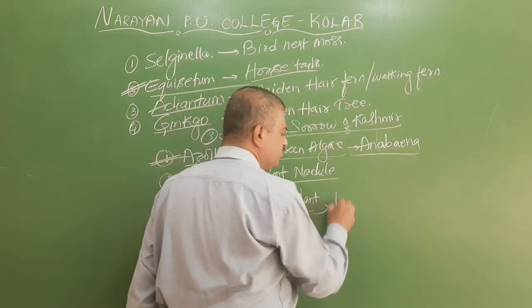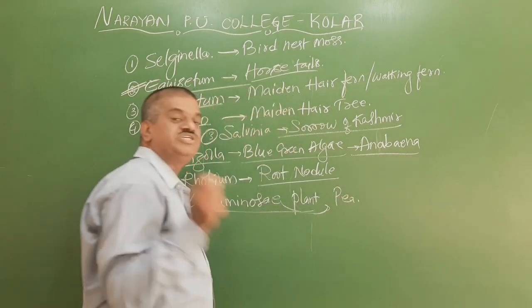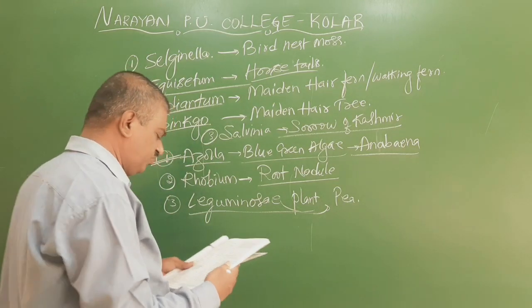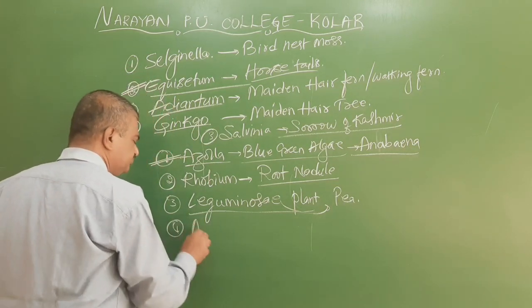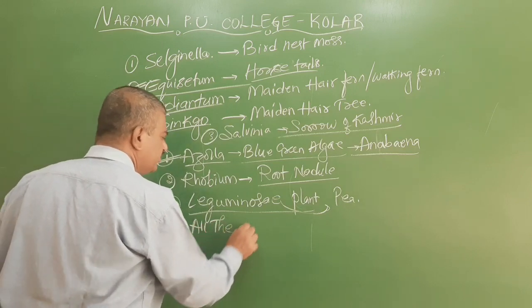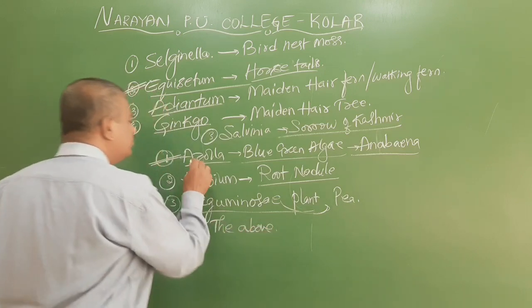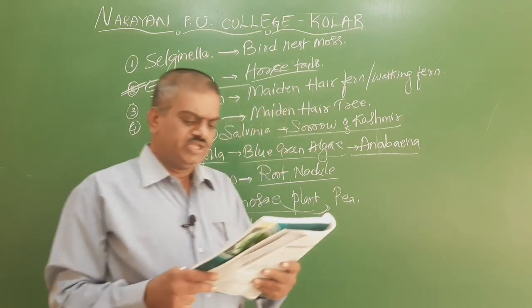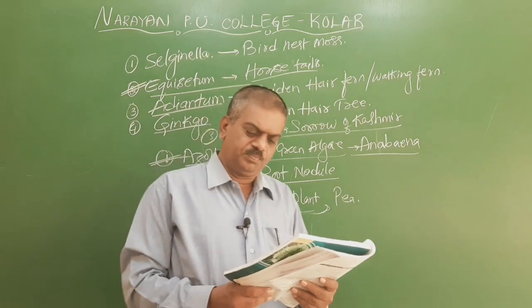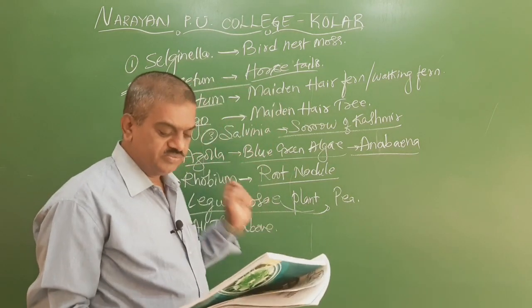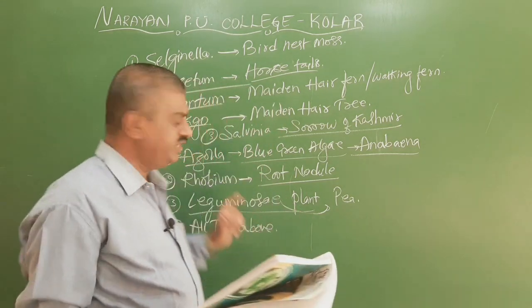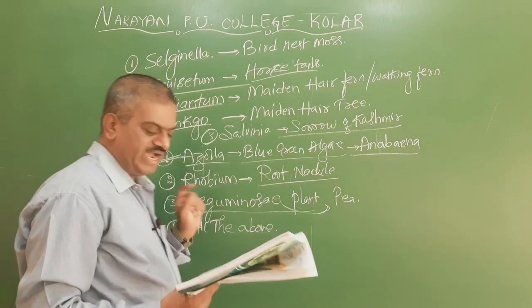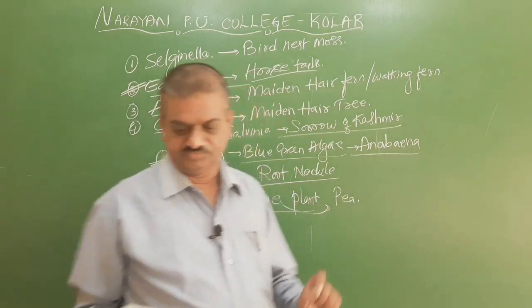Examples of Leguminaceae are beans and pea plant. The fourth option is all the above. Here the right answer is Azolla.